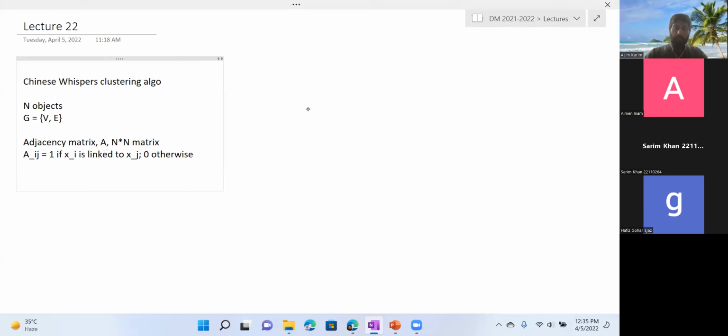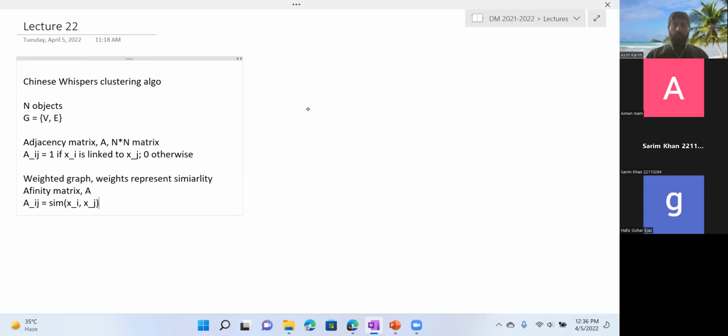Sometimes this graph can be weighted as well. So you can have a weighted graph, and the weights represent similarity. In this case, we sometimes distinguish this from the adjacency matrix by saying that this is the affinity matrix. It is still A, but it's the affinity matrix. And in this case, Aij is basically the similarity between xi and xj.